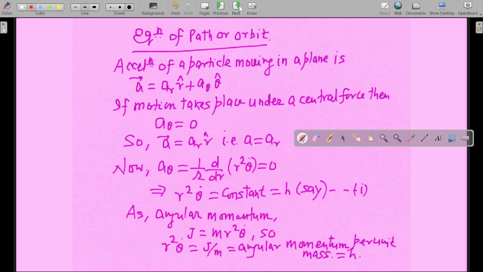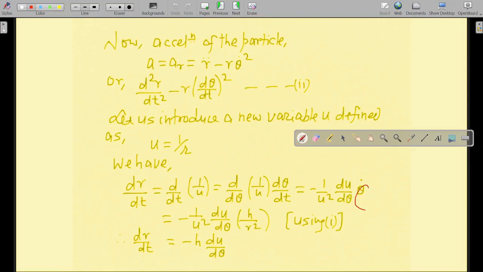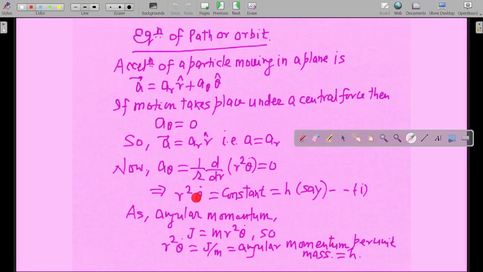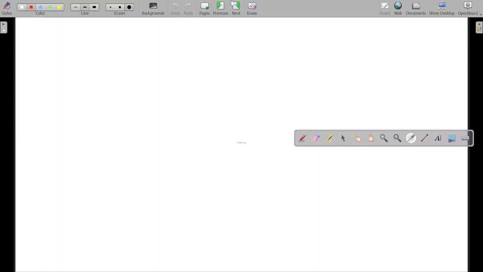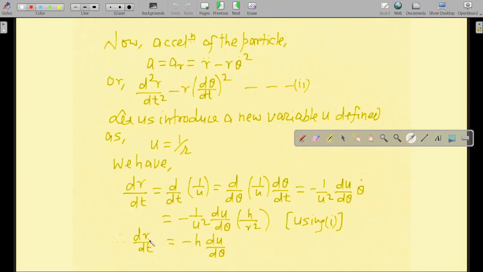So theta dot will be substituted by h by r square. We are converting everything in terms of u. This u square and this r square will yield you 1, and du by d theta, h will come to the front, and dr by dt equals minus h du by d theta. This is by using 1. I have already told you theta dot equal to h by r square. That's how we are saying by using 1. So dr by dt equals minus h du by d theta.